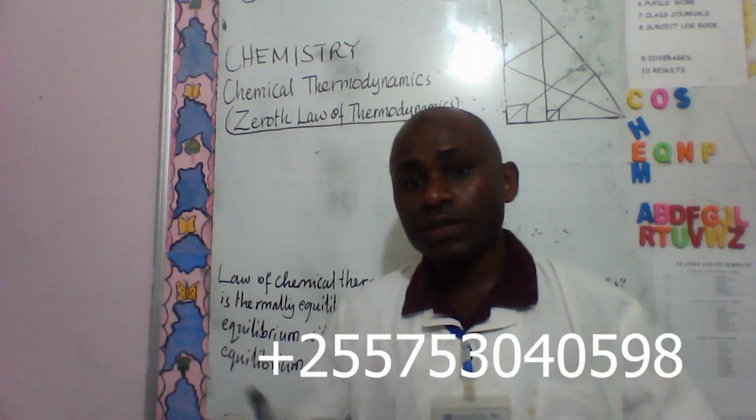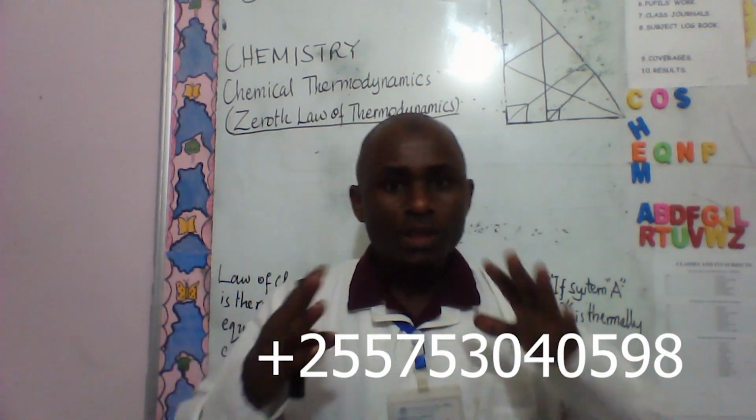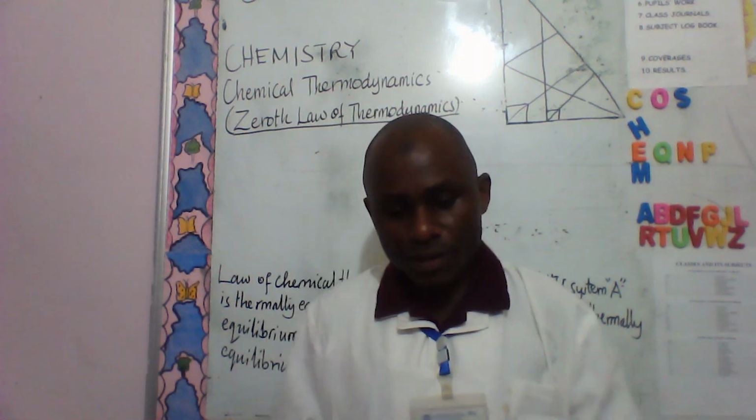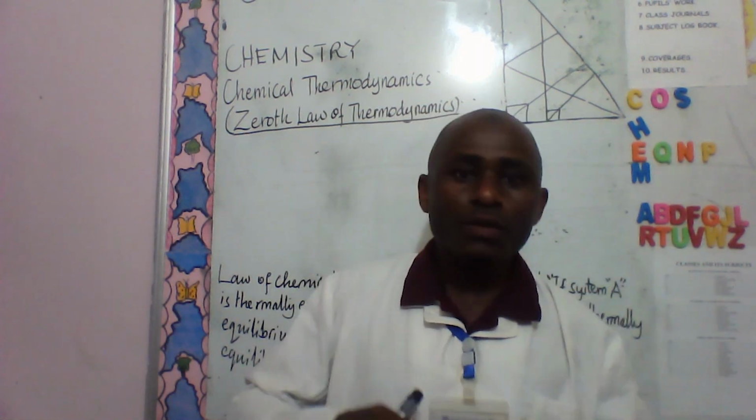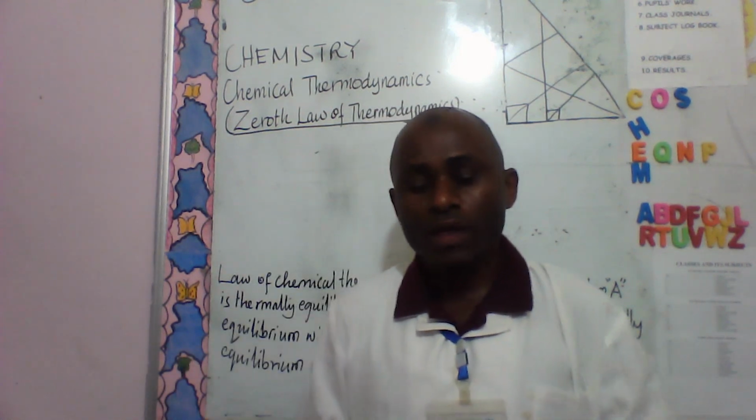Because here we are dealing with the energy which is possessed by the chemical system. When we are talking about chemical thermodynamics, we are talking about the changes in the system of the chemicals.